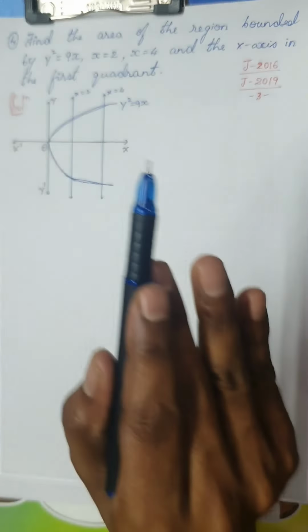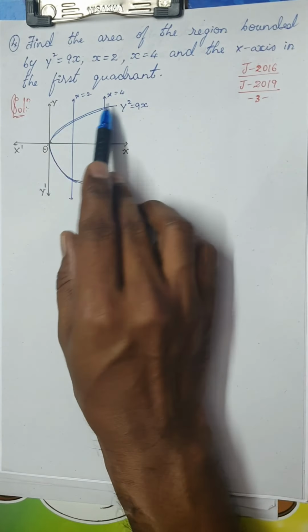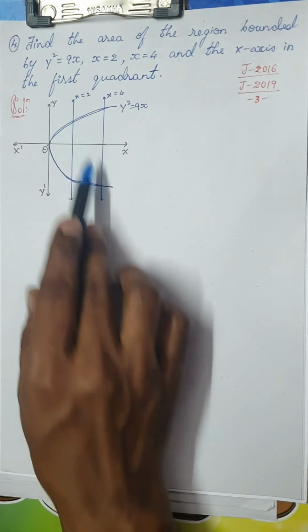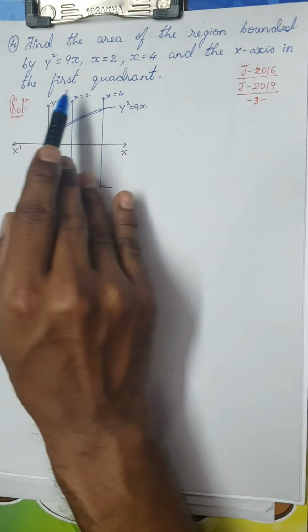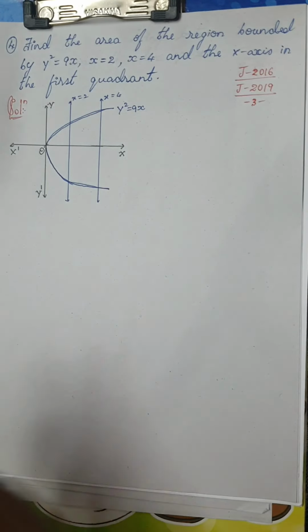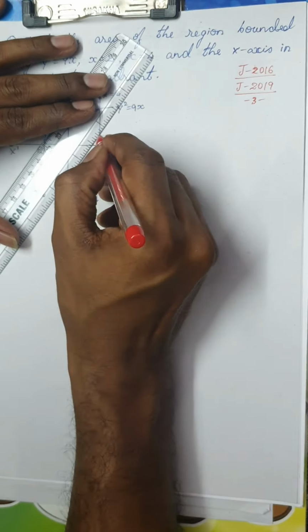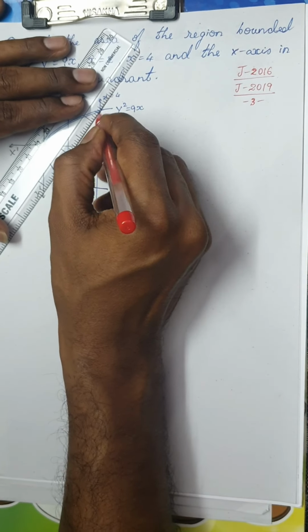In the first quadrant he is saying; if he had told you the area bounded by this curve and two lines, then this would be these two areas. Because he is telling you the first quadrant, my required region would be only so much. That is the shaded part.